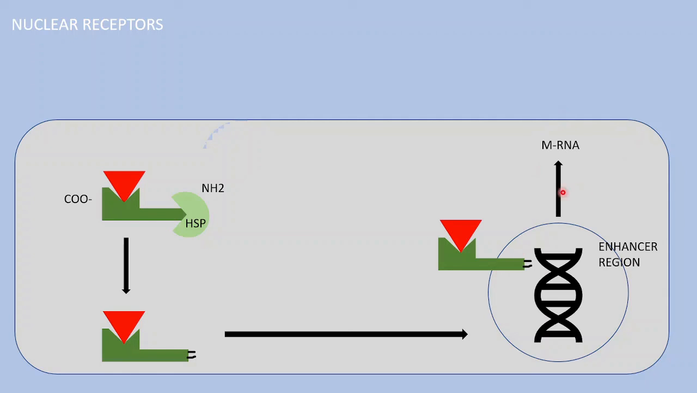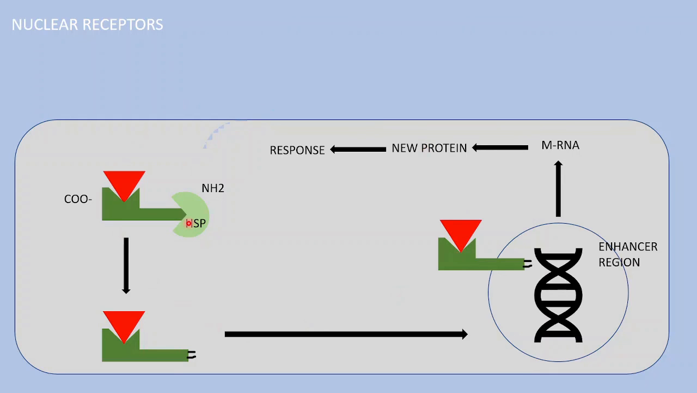When mRNA is formed through the process of transcription, next will be the formation of new protein, that is, the translation process will be carried out. Whenever new proteins are formed, the response will be seen. So this was about the nuclear receptor and how this receptor is working.